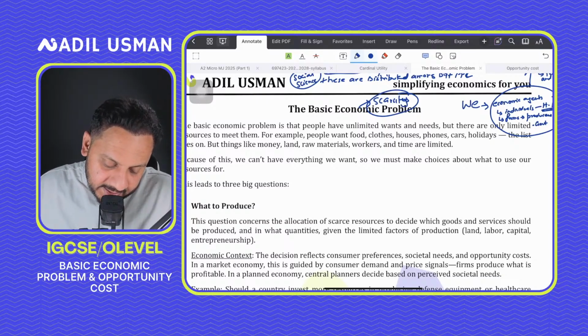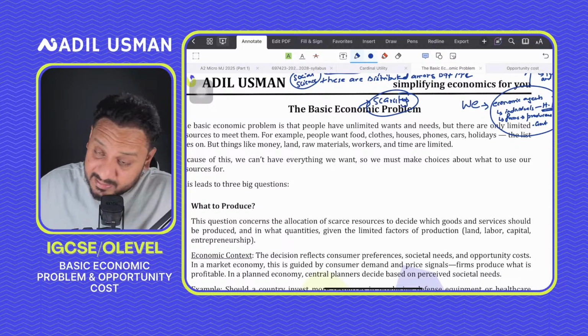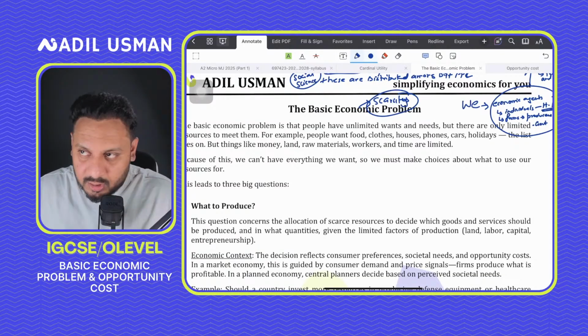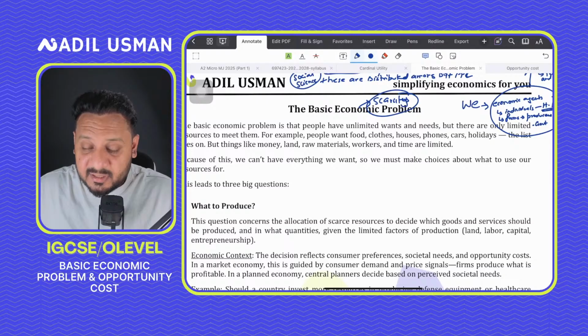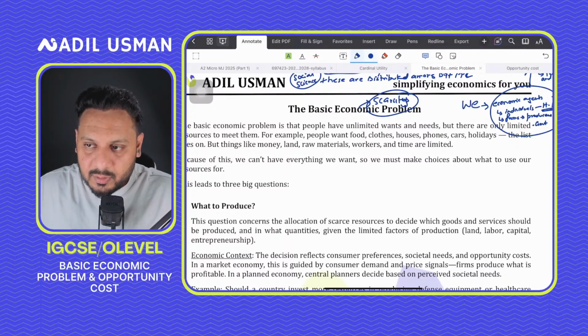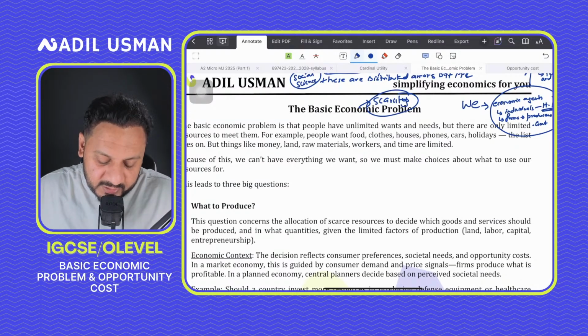So before we move on with this, I would want to explain something. Like I said before as well, in market economies, that is an economy where resource allocation is primarily done by the private sector, they decide what has to be produced, for whom it has to be produced, and how it has to be produced.